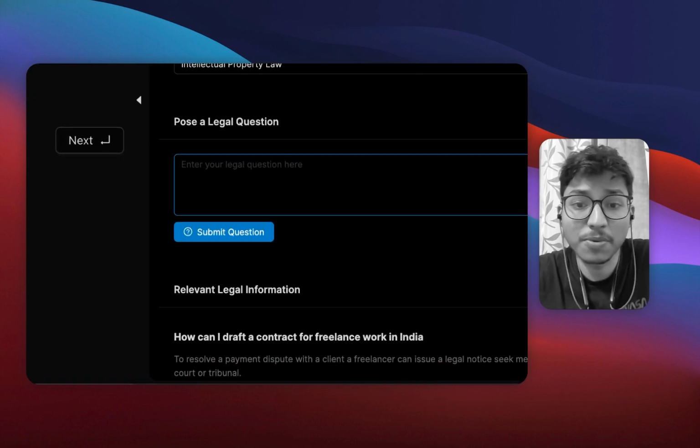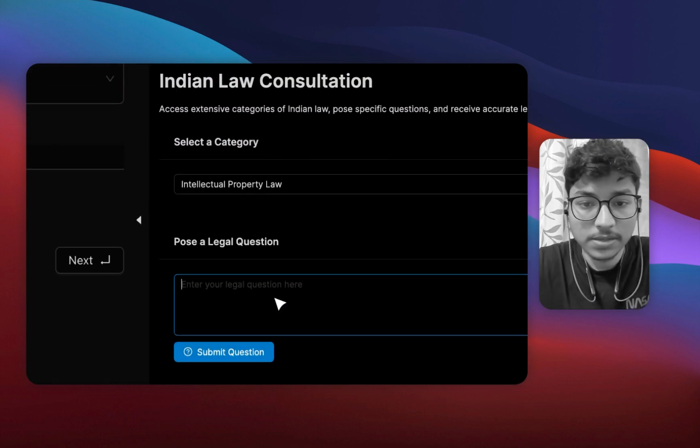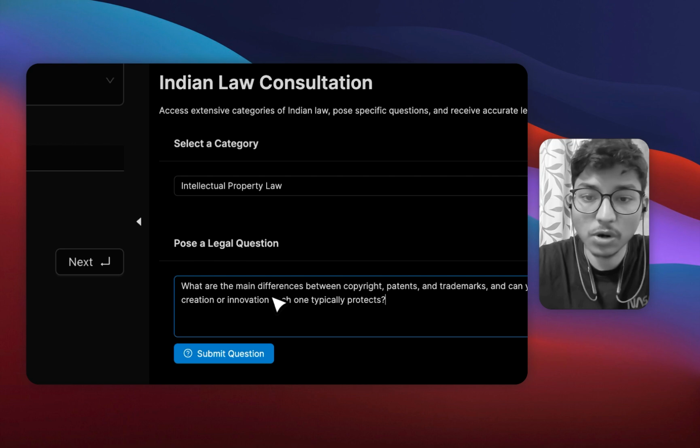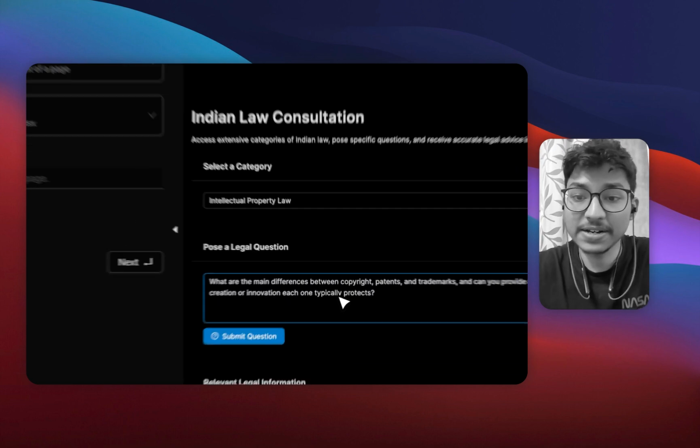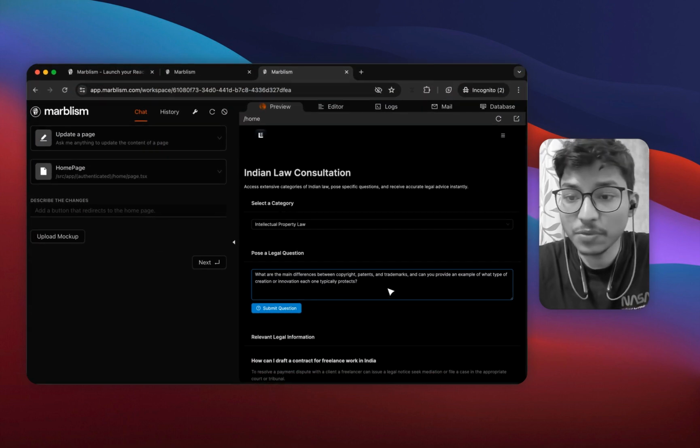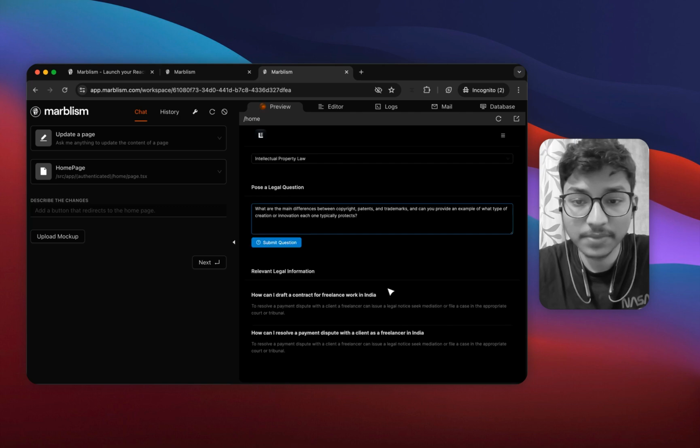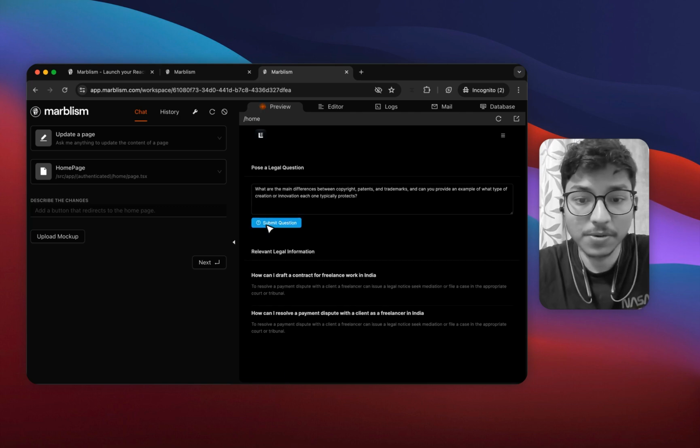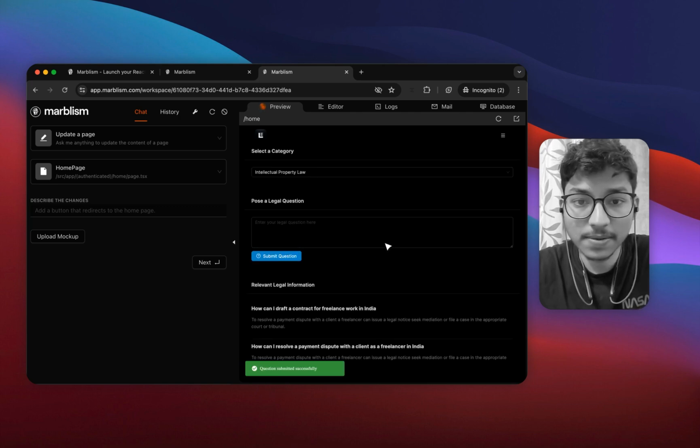Let me find some questions related to property law. Let's ask: what is the main difference between copyright, patents, and trademark? And can you provide an example of each type of creation? Let's submit the question. Question submitted.